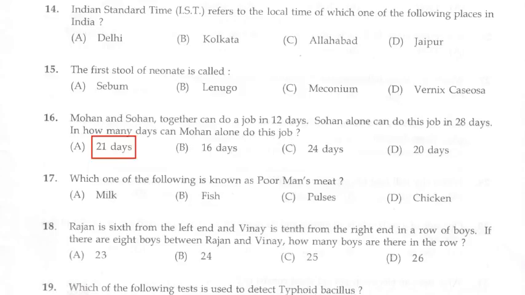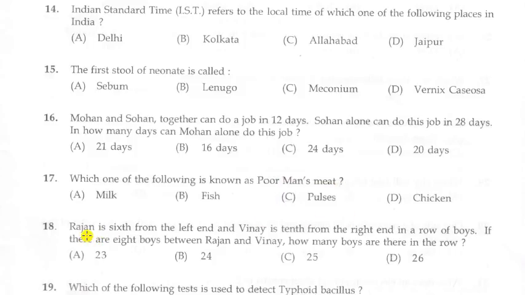Next question. Which one of the following is known as poor man's meat? Options: A. Milk, B. Fish, C. Pulses, D. Chicken. Answer is C. Pulses. So the poor man's meat is pulses.